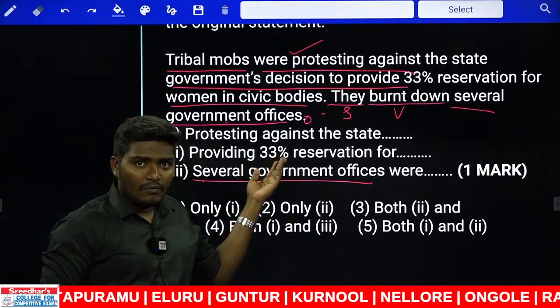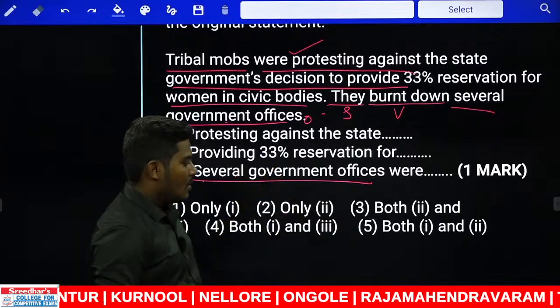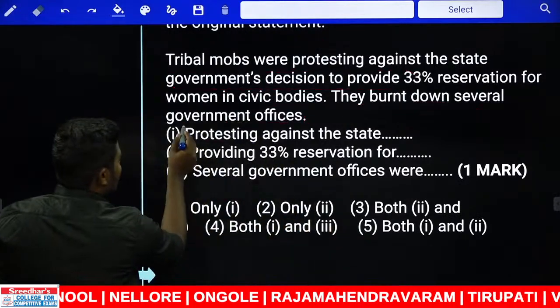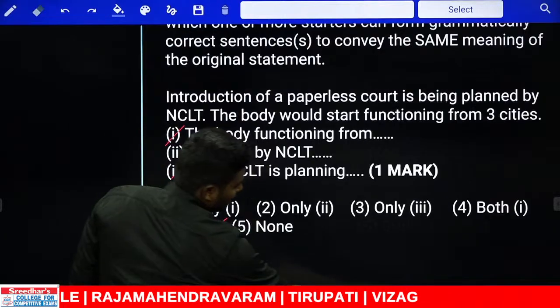Previously, we solved one question based on that, and now we solve another question based on that. Now the answer comes only with two points, the first one and the third one, that comes with the fourth option. Next one, 153.